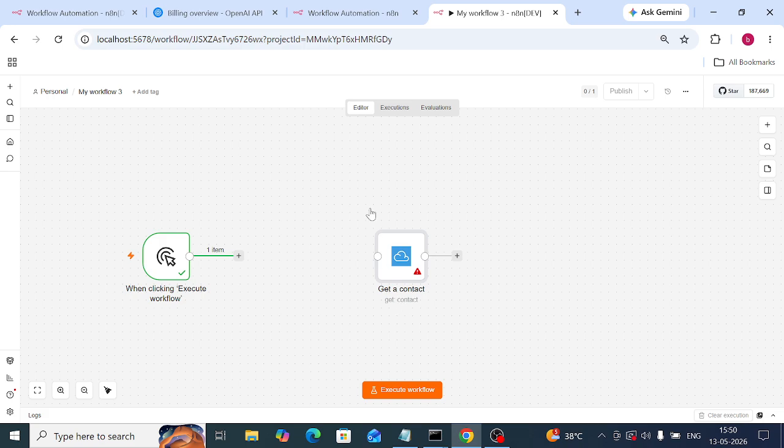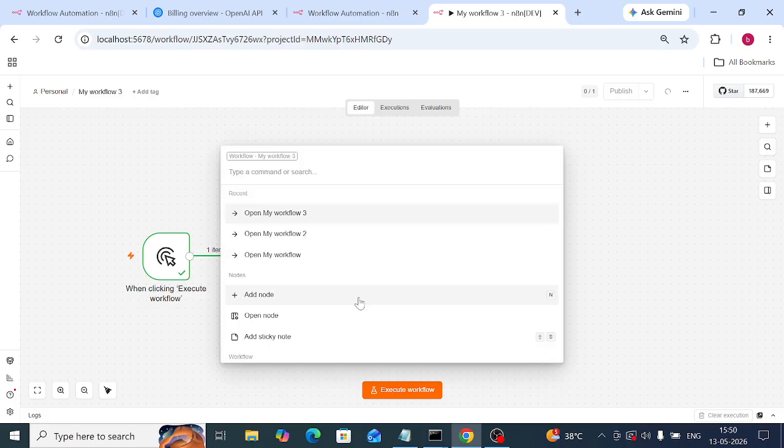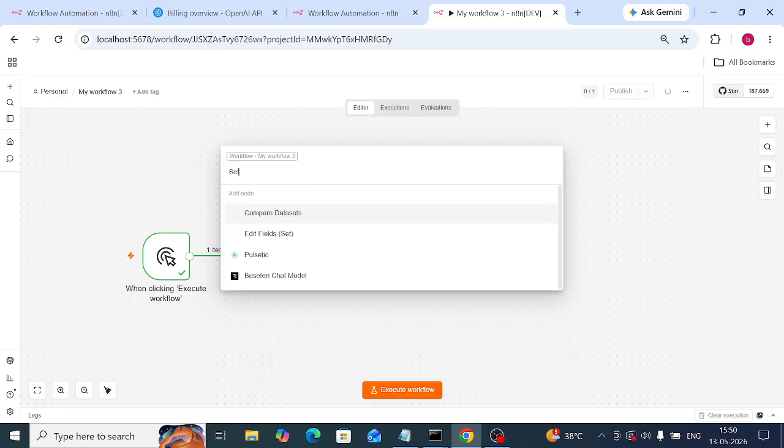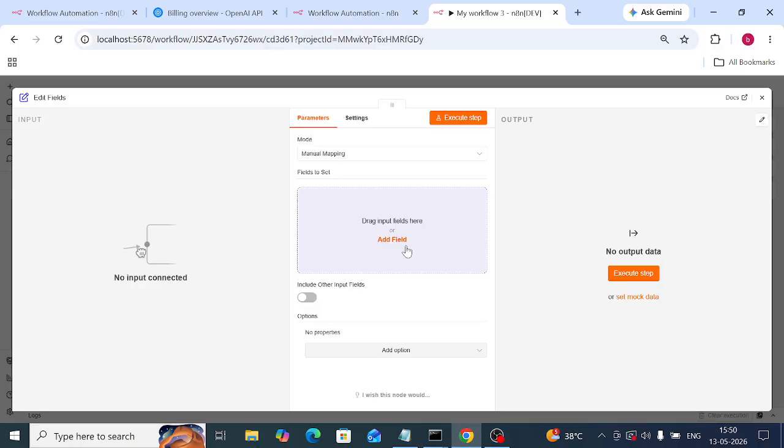Add node. Here you need to set. Take this one. Once you open it, here you have fields. Add field name: name as boss. Add another field: email, as bossp335@gmail.com.